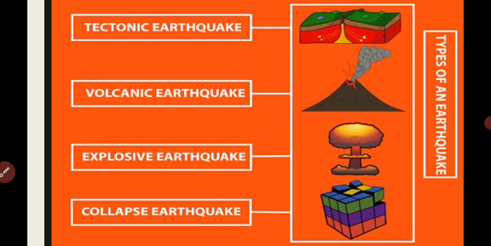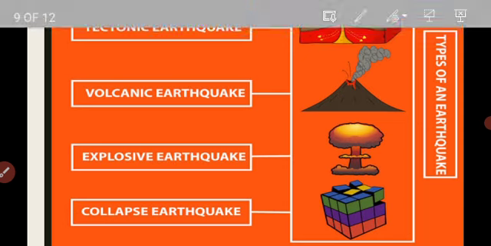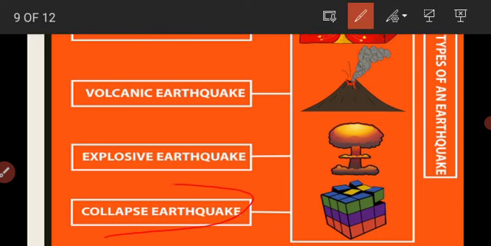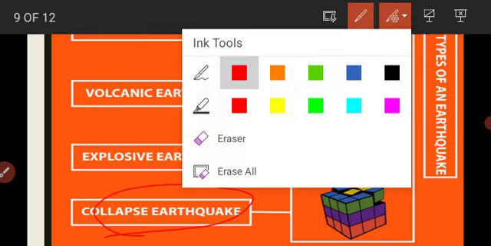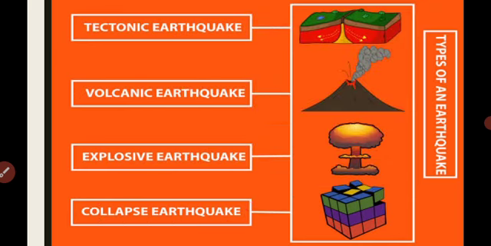In areas of intense mining activities, sometimes the roofs of underground mines collapse, causing minor tremors, and these are called collapse earthquakes. Except for this, there is one other type, that is, earthquakes that occur in the areas of large reservoirs are referred to as reservoir induced earthquakes.